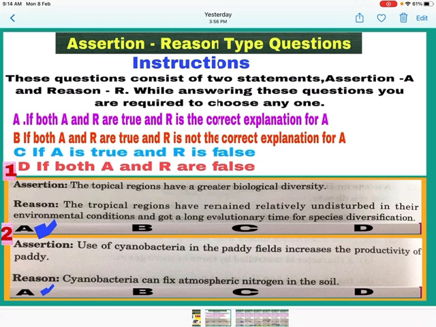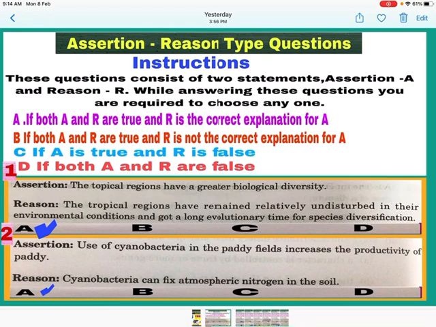Question 1. Assertion. The tropical regions have greater biological diversity. Yes, it is correct statement. Wide variety of organisms are present in tropical regions. Now see the reason. The tropical regions have remained relatively undisturbed in their environmental conditions and got a long evolutionary time for species diversification. This is also correct statement and correct reason.